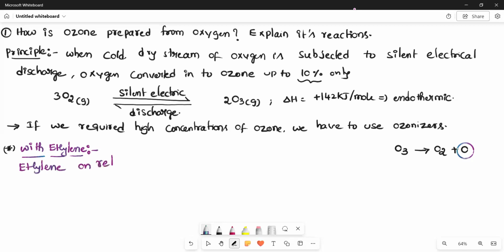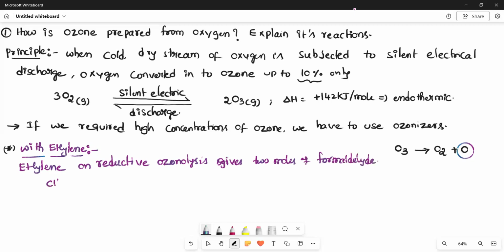Ethylene and reductive ozonolysis. Ethylene with reductive ozonolysis gives 2 moles of formaldehyde.